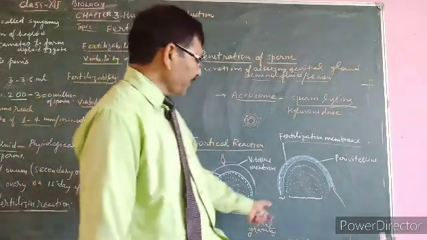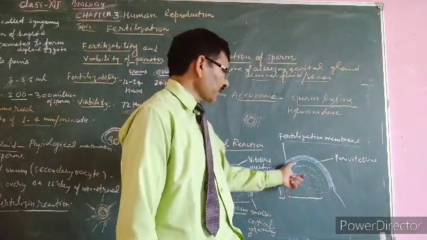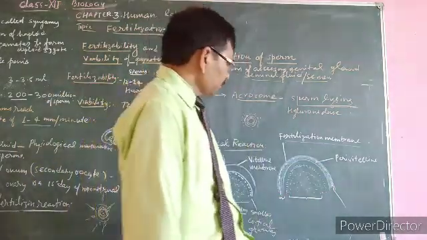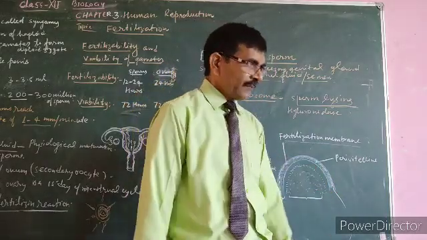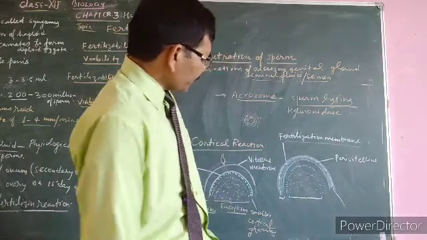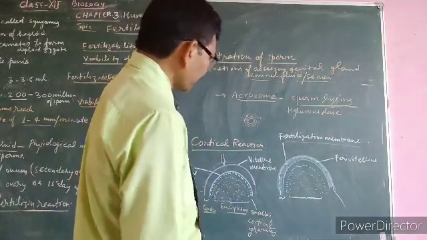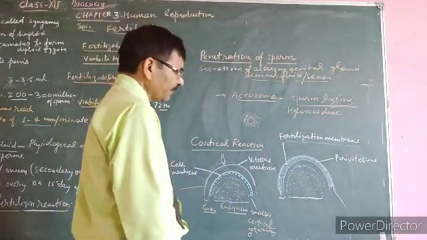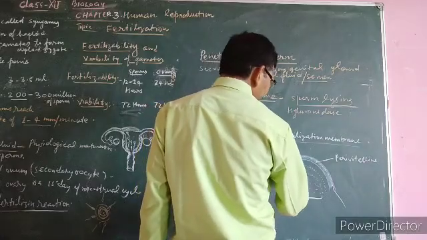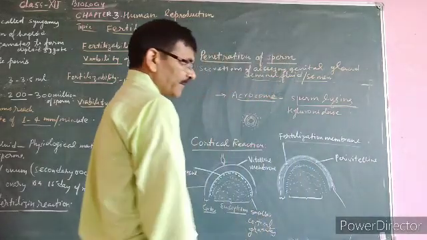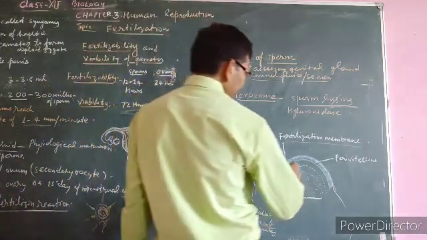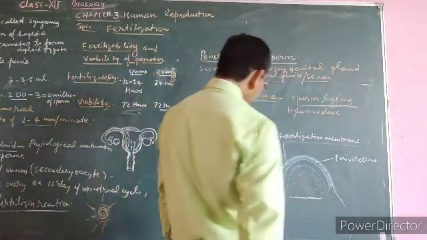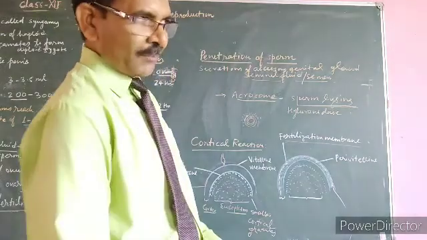The fertilization membrane is formed by the attachment of cortical granules and vitelline membrane. So during formation of fertilization membrane, some of the cortical granules are extruded in perivitelline space, which attach with the vitelline membrane and form fertilization membrane.